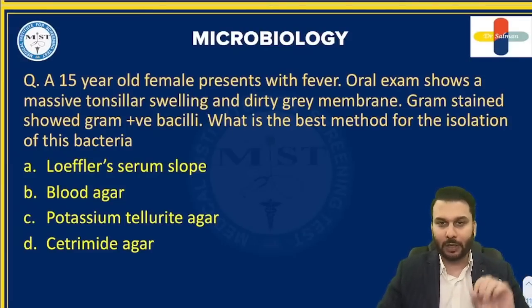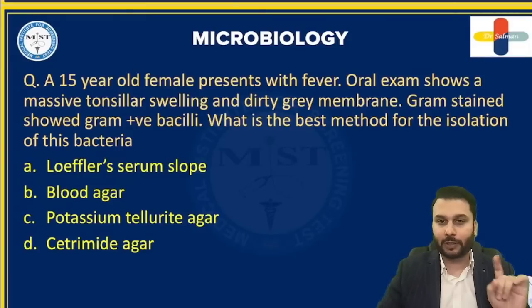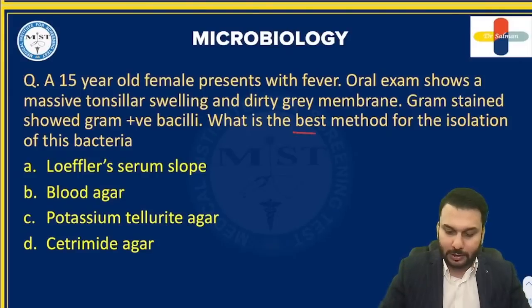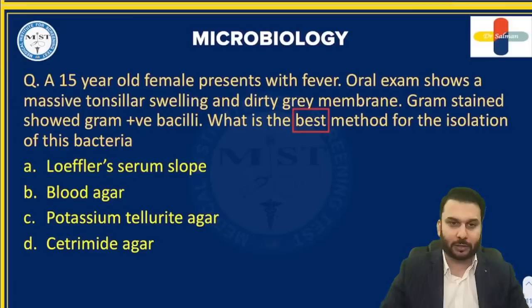Gram-positive bacilli. Please read the question properly, because it's a massive mistake the majority of students have made right now. They have given the option A, Loeffler serum slope. That is the wrong answer. Please see what the question was asking you. They were asking you the best method, best method for the isolation. I have repeated this so many times in the classroom.